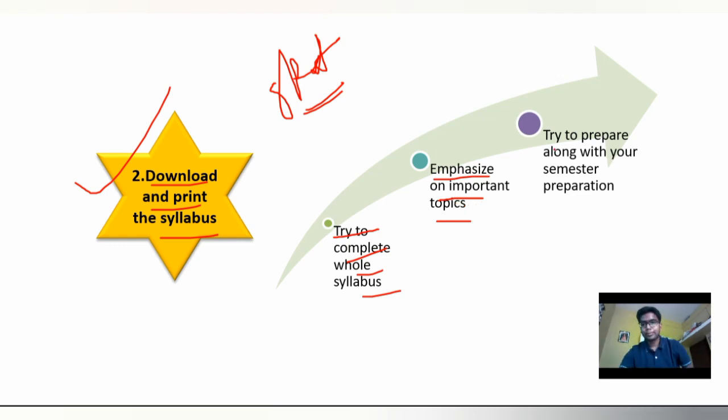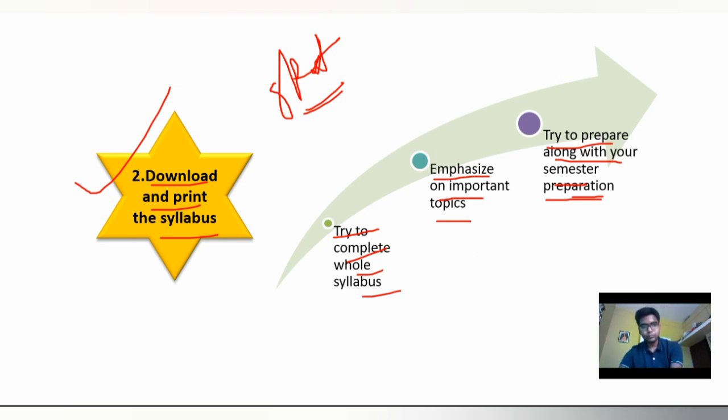Then coming to the next point, try to prepare along with your semester exam. If you are in fourth semester, or fifth semester or sixth semester, whatever it may be, you have to prepare yourself for GPAT with semester exam preparation. Without the preparation of semester exam you will not get any benefit for the preparation of GPAT. You have to prepare both of them, side by side or parallelly.